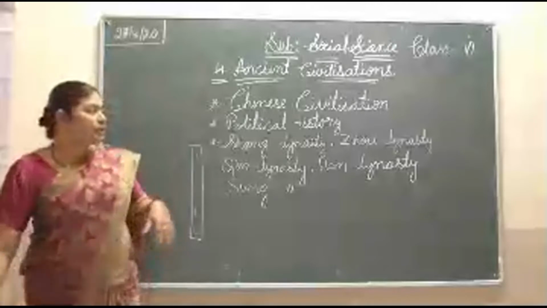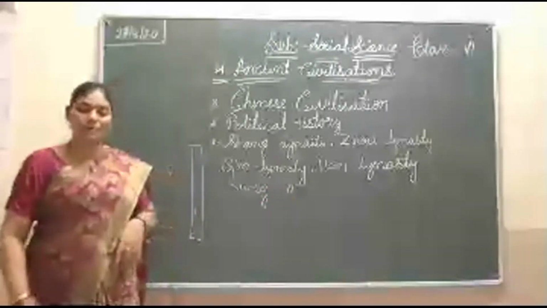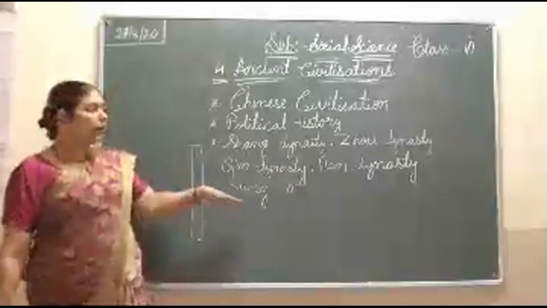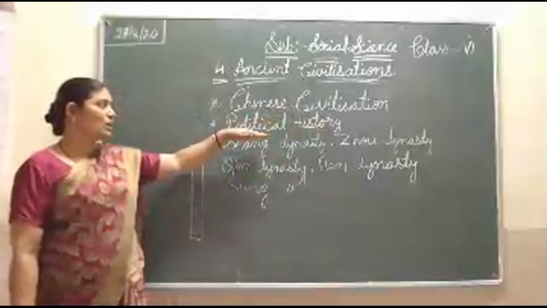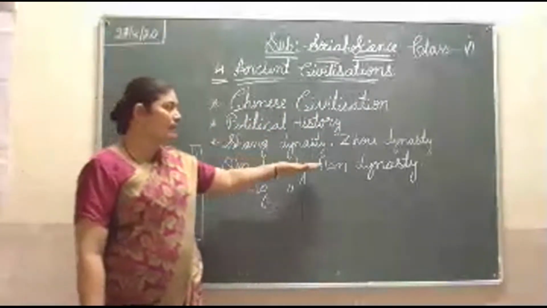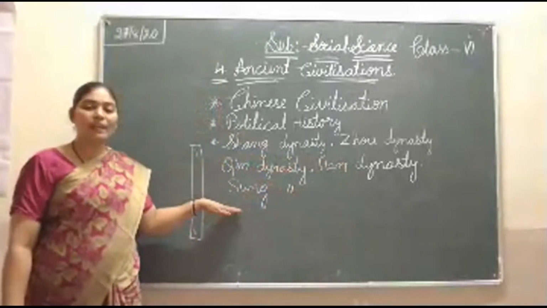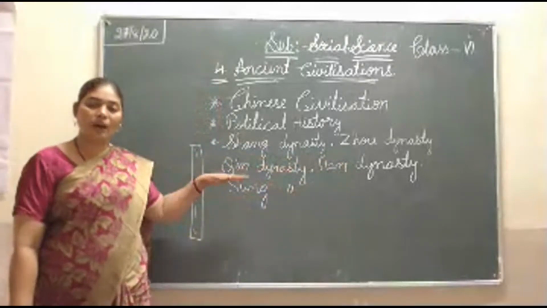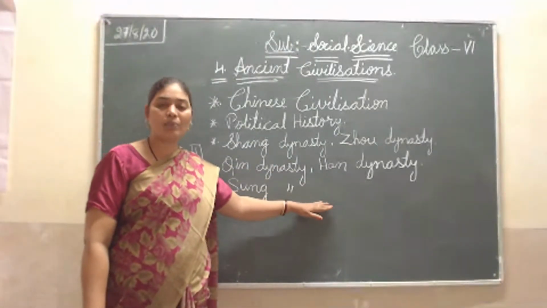So once again I am repeating: in the previous class I told about the Mesopotamian civilization. Now I am explaining the Chinese civilization. In the Chinese civilization I explained the political history, in which these dynasties come one by one. Lastly, I told how they ruled, what they did, and how much they developed.